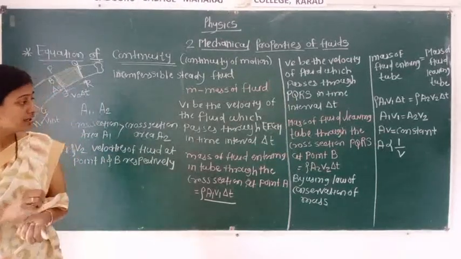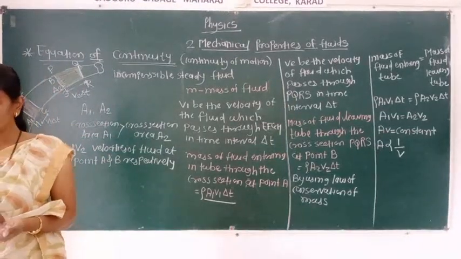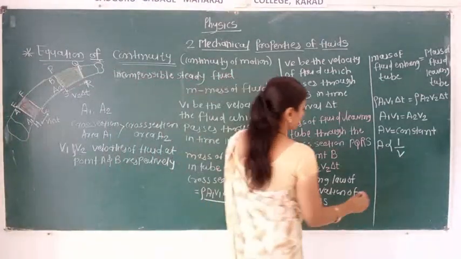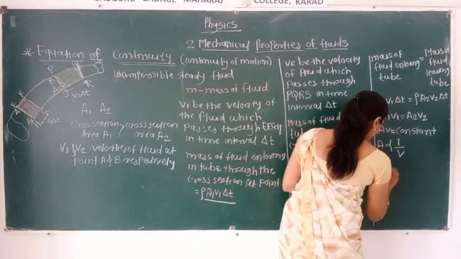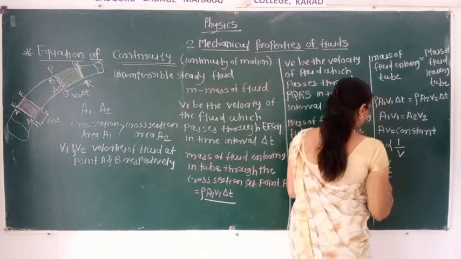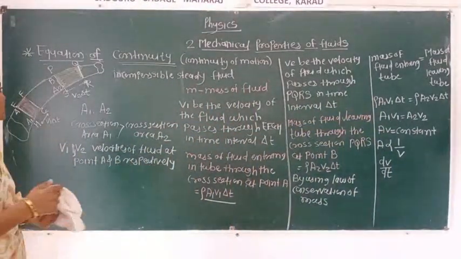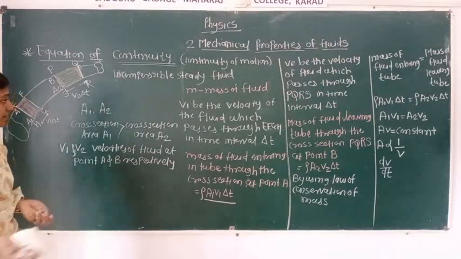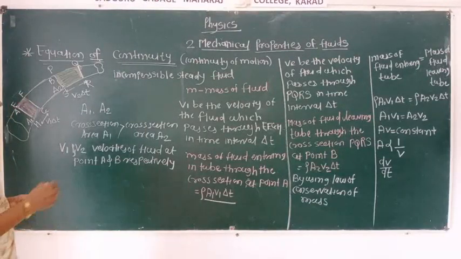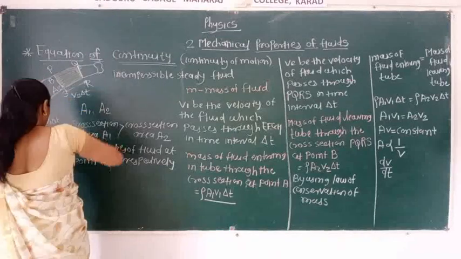Here we get another relation, dV by dt. Otherwise, if we draw a graph, it shows the relation between velocity and area.